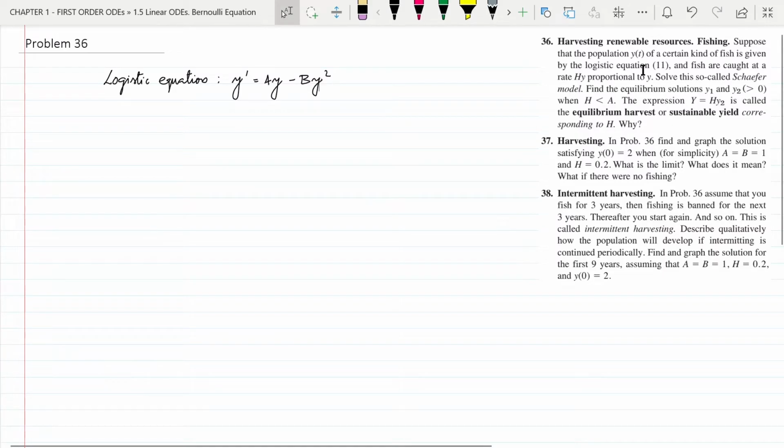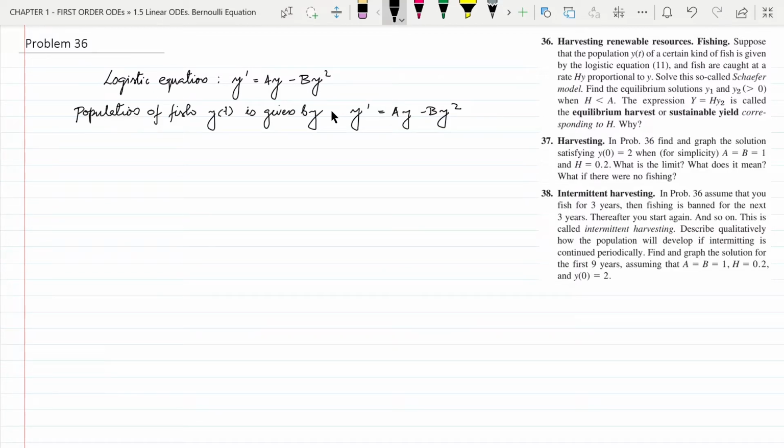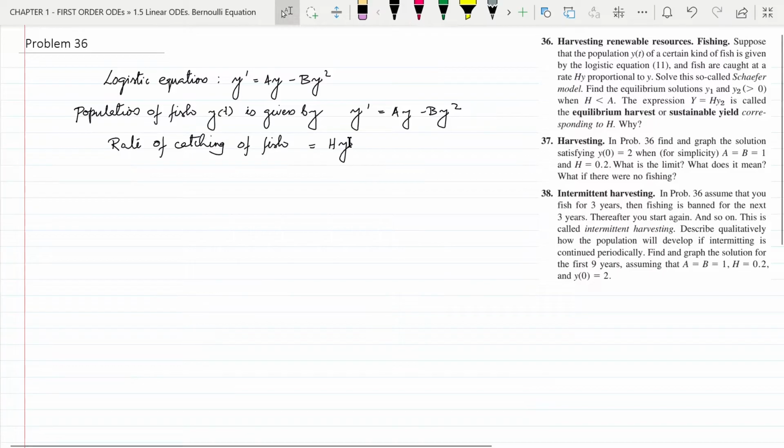Now, as per the question, the population of the fish is given by this logistic equation. That is, the rate of change of population y of t is given by this equation. Next in the question, it is given that the fish are caught at a rate hy proportional to y. So the rate of catching of fish is hy, where y is the population of fish at any time t.